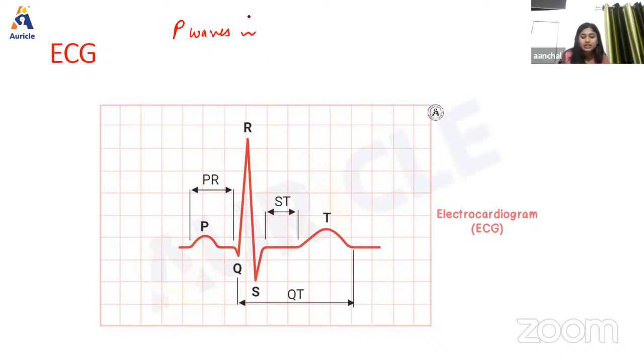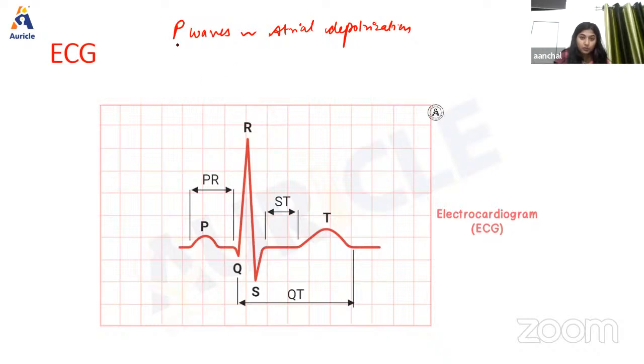Talking about its production, this wave is produced due to atrial depolarization. Depolarization spreads from the SA node to all parts of the atrial musculature, and atrial repolarization is not recorded as a separate wave in the ECG because it merges with the QRS complex.